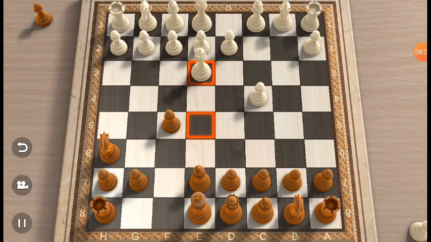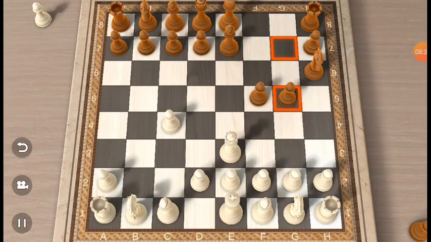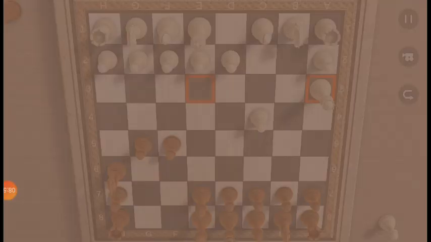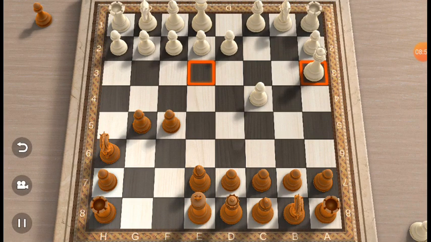Now let's see en passant. Let's assume I play this guy here. Okay. Want to see the en passant now. Now let's assume this guy comes there. All right, just playing. Let's assume that guy goes there.